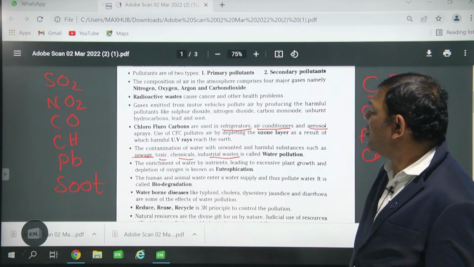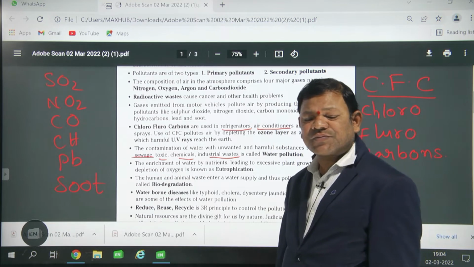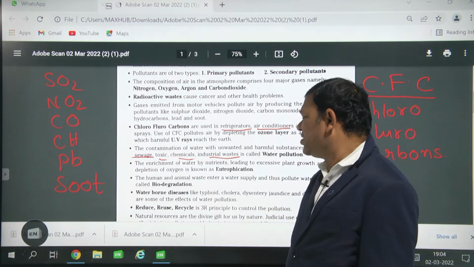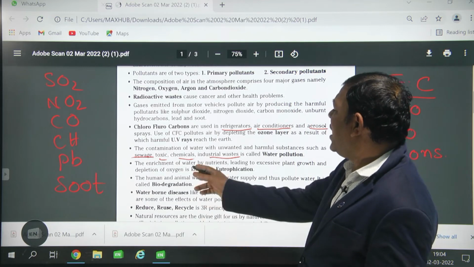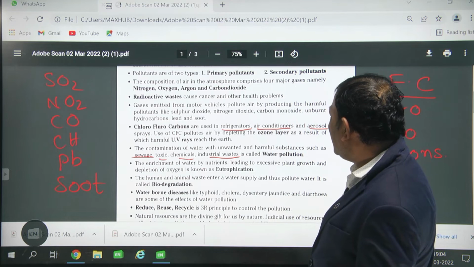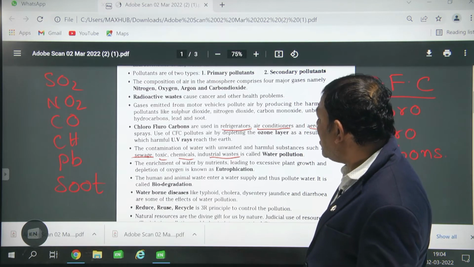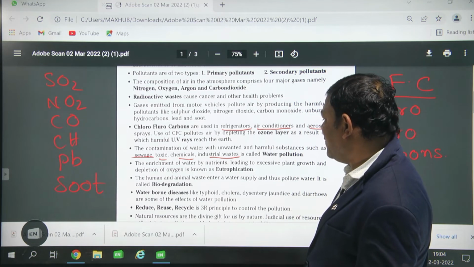So that is called eutrophication. What is it called? Eutrophication. Okay.